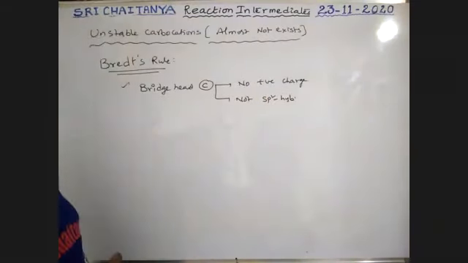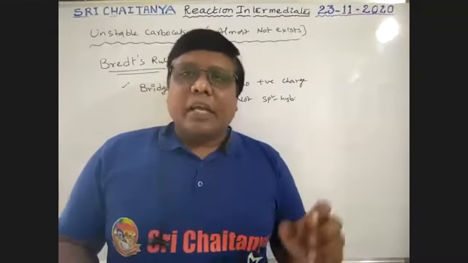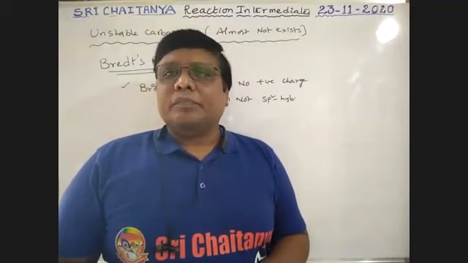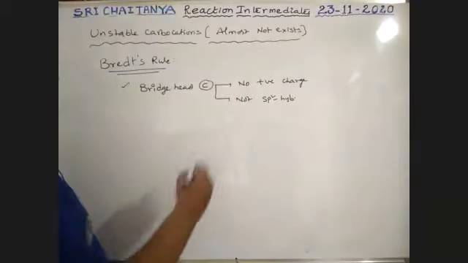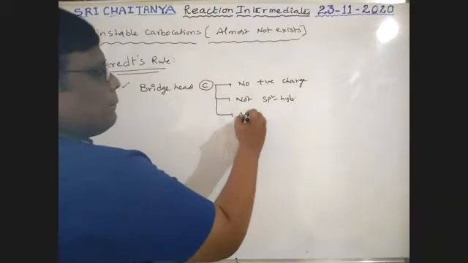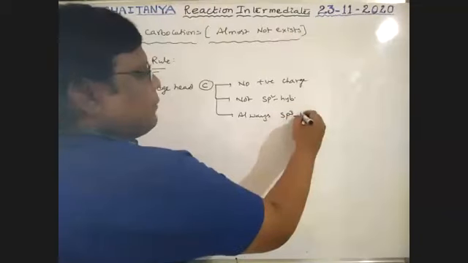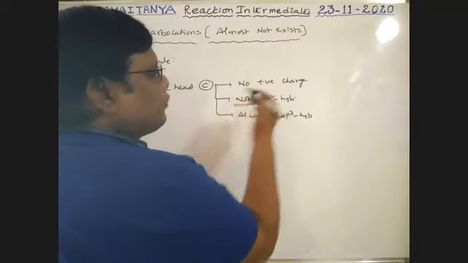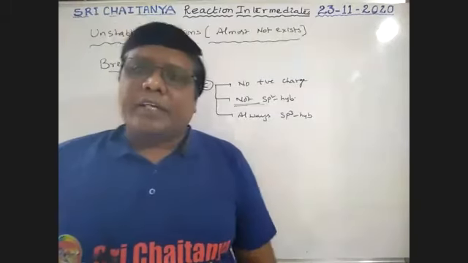According to Bredt's rule, bridgehead carbon never gets positive charge, never sp2 hybridized. Always sp3 hybridization. Bridgehead carbon always sp3 hybridization. Very, very important. Not sp2 hybridized. It is always sp3 hybridized.